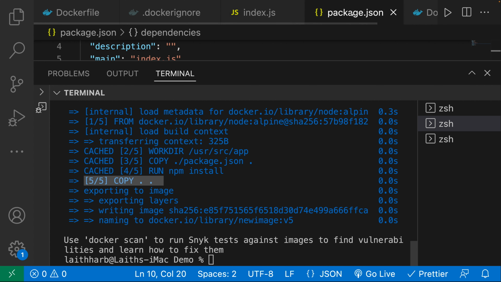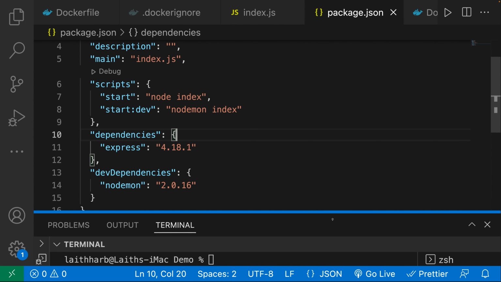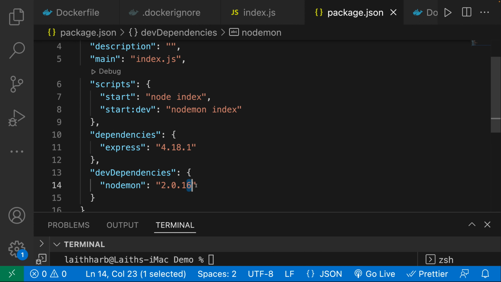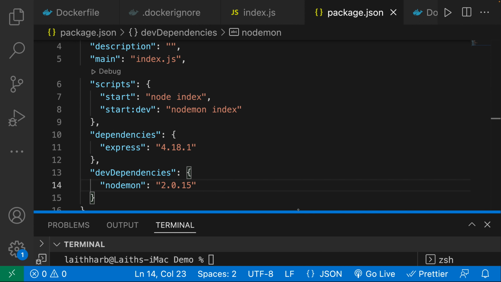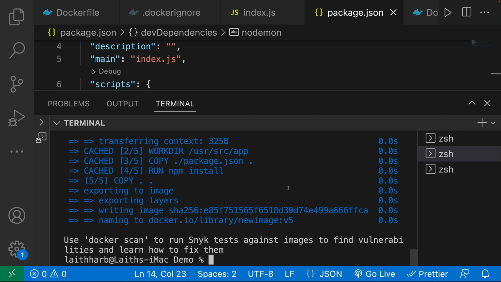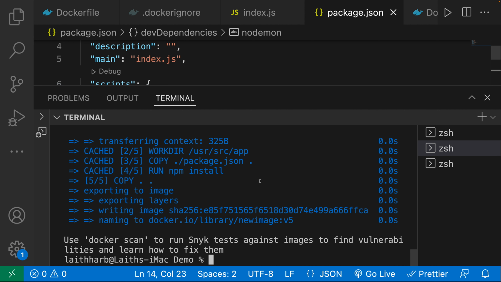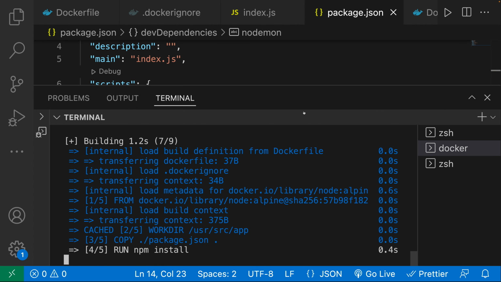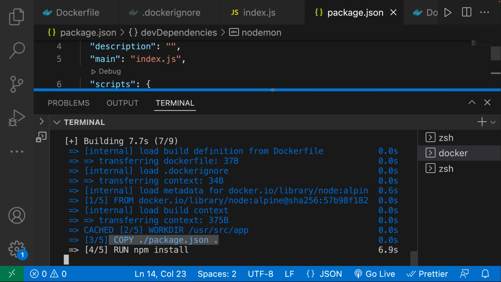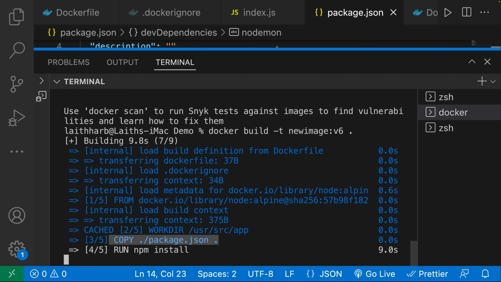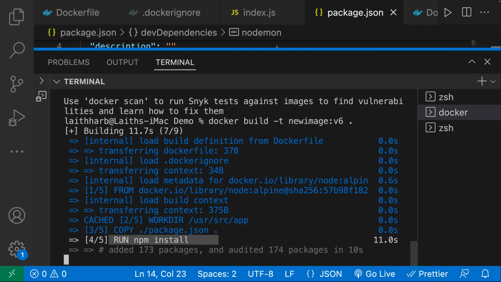Now let's say I decide to downgrade the version of NodeMon. Well, in this case, we do indeed want it to not be cached. So I'm going to say version 6. You can see now we're running the npm install again because this step is not going to be cached. I'm actually going to go ahead. Let's wait this out. Let's build it right over here.